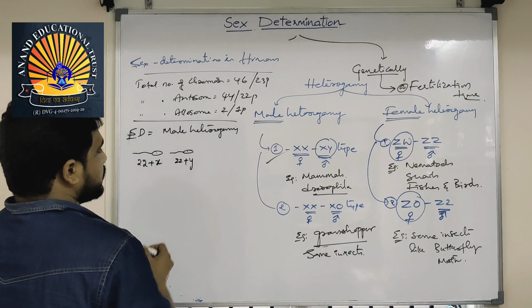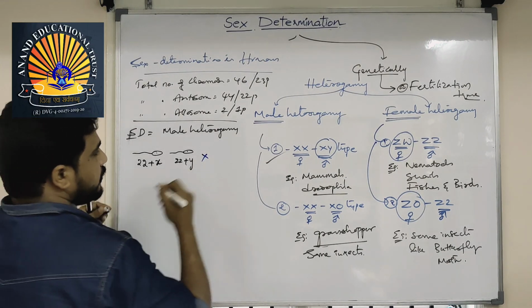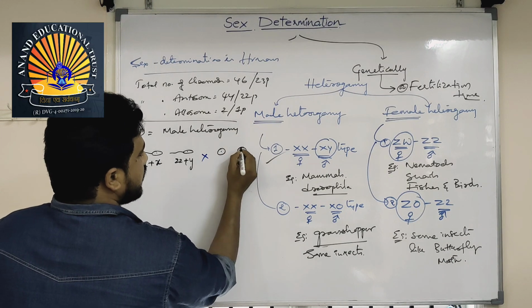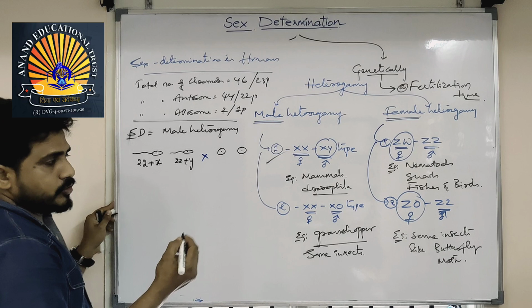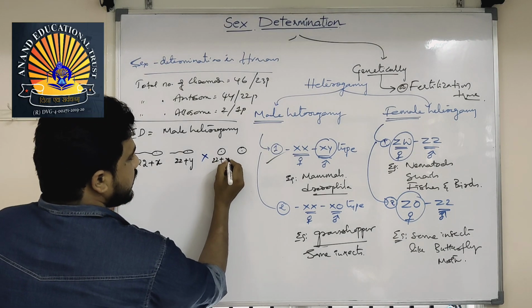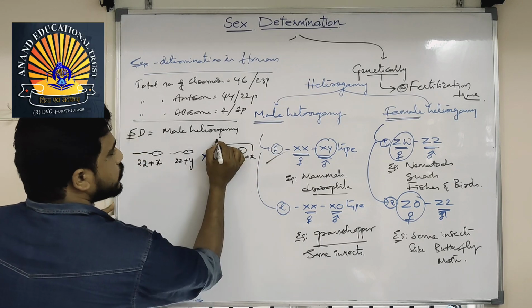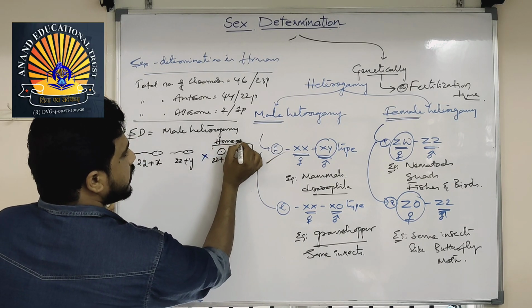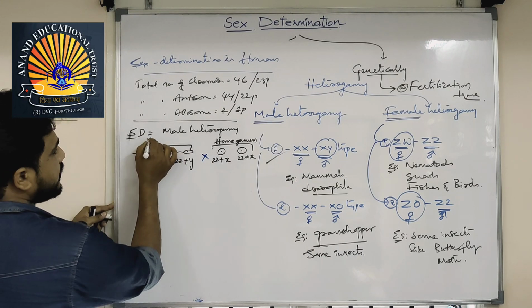If they fuse with the ovum, this is the ovum, this is another ovum. Ovum is also a gamete, which consists of 23 chromosomes. We have 22 plus X, and another is 22 plus X. Same type of gametes, so that is homogamy, homogamous. This is heterogamy.